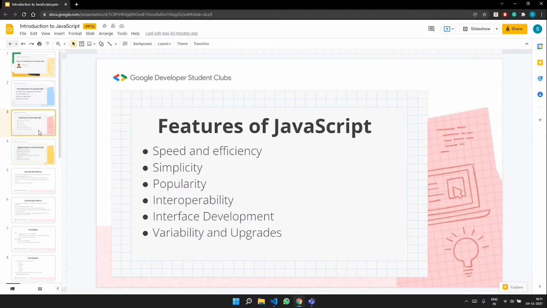And next, touching on simplicity, I would like to add by saying that most developers consider JavaScript to be easy to learn and use, right? And it is fairly easy to find a lot of experts. There is a lot of documentation on it. So if you are stuck while doing a project, it's really easy to come up with solutions because there is a lot of documentation and also experts in the field who can help you, right?